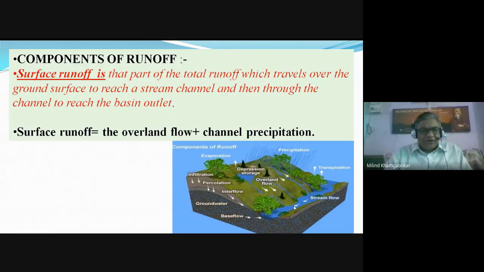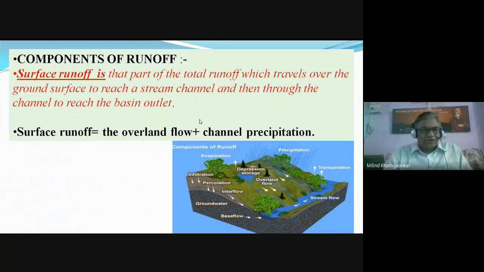Okay, the outlet of the catchment area, the point under consideration where we have to measure the runoff, that is called the outlet. So the quantity of water that reaches the outlet of the stream in the catchment area, in the basin, due to precipitation, due to the rainfall, is called the surface runoff.